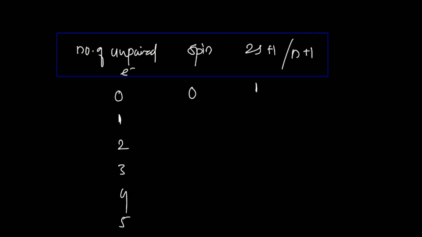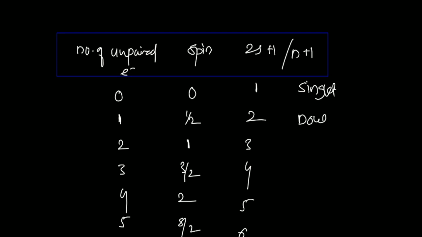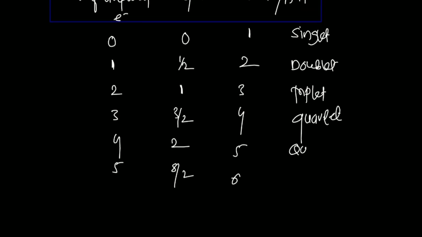Okay. Remember this. If you have 1 unpaired electron, 2 unpaired electrons, 3, 4 and 5, how can you find out the spin now? Spin should be half, spin should be 1, spin should be 3 by 2, spin should be 2 and spin should be 5 by 2, right? And in this case multiplicity will be 2, 3, 4, 5 and 6, and these terms are called singlet, doublet, triplet, this is quartet, and this will be quintet, and this will be sextet.